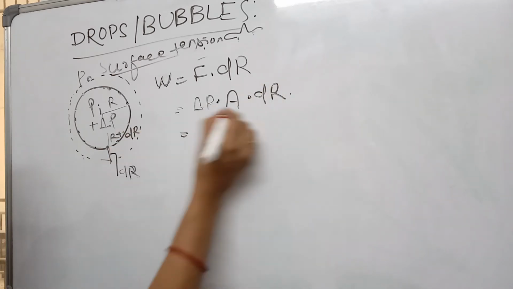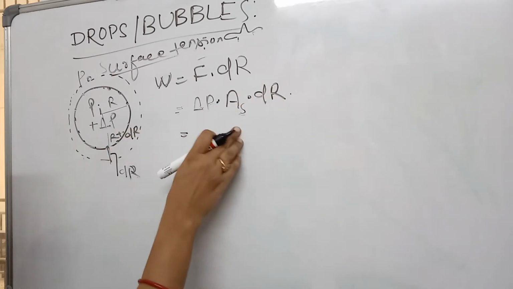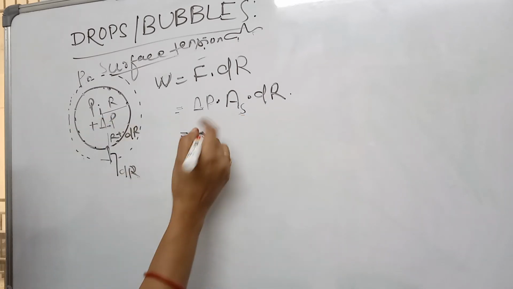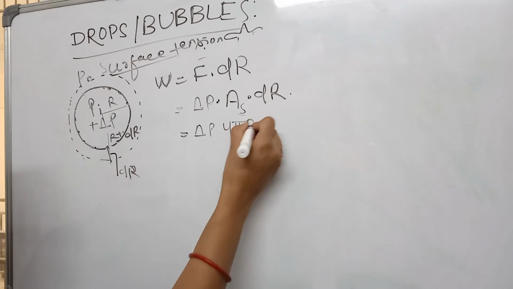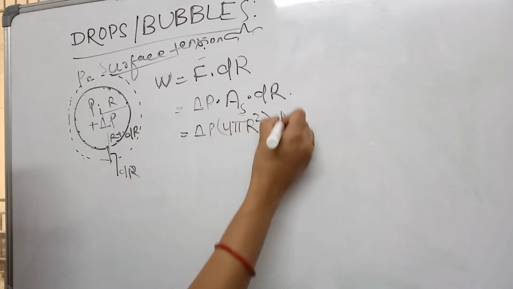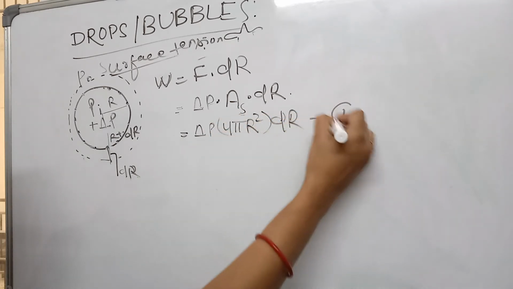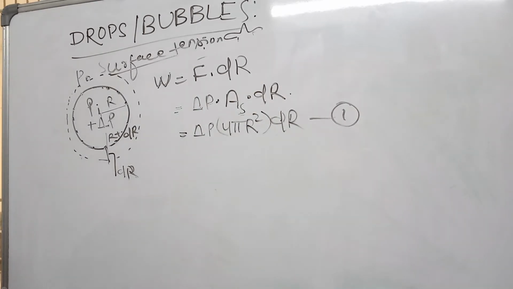What is the area of this smaller circle? I am writing S to represent the smaller circle. That is 4 pi r square, since it is a sphere. Suppose this is equation number 1.